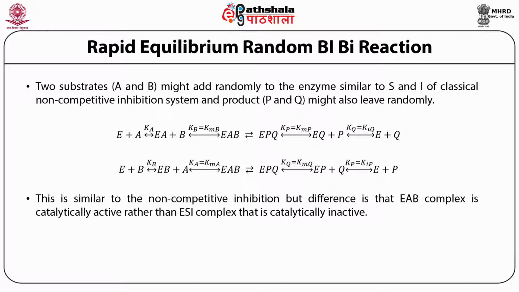This is similar to non-competitive inhibition, but the difference here is that the ternary complex which is formed here is catalytically active, while the ternary complex formed in non-competitive inhibition is catalytically inactive. So the velocity of the reaction is dependent on Kp times the ternary complex concentration.